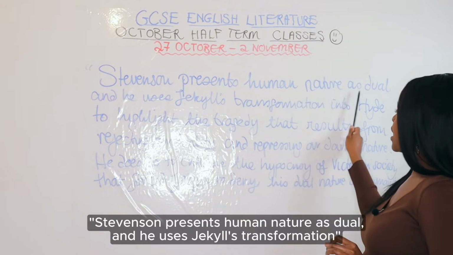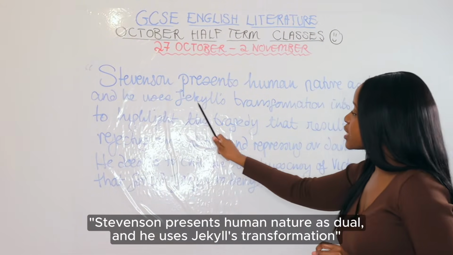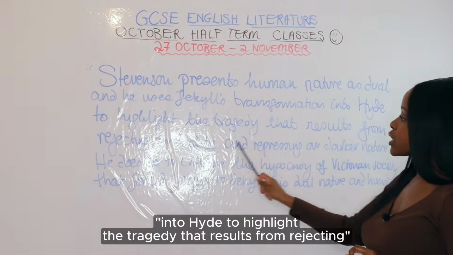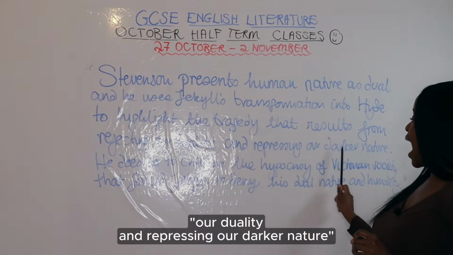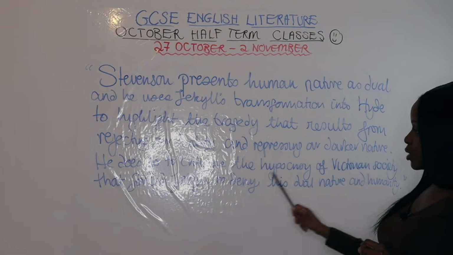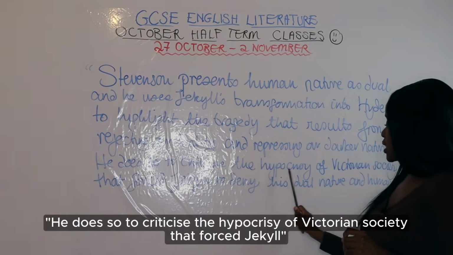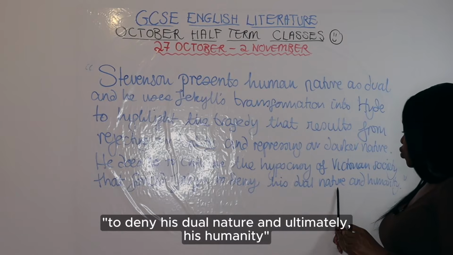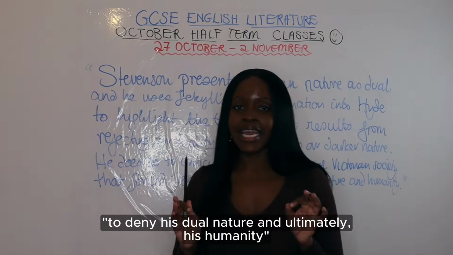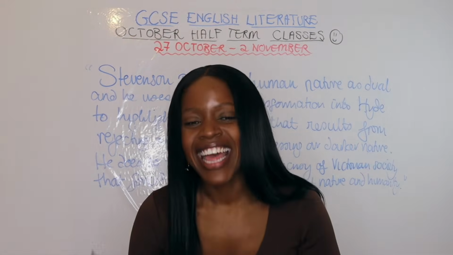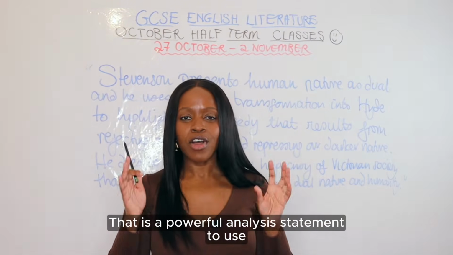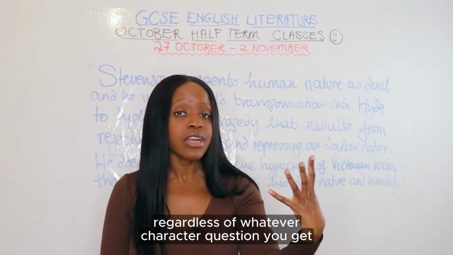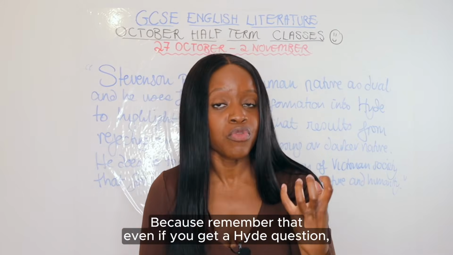Stevenson presents human nature as dual, and he uses Jekyll's transformation into Hyde to highlight the tragedy that results from rejecting our duality and repressing our darker nature. He does so to criticize the hypocrisy of Victorian society that forced Jekyll to deny his dual nature and ultimately his humanity.